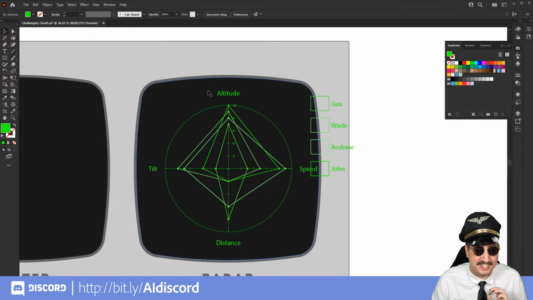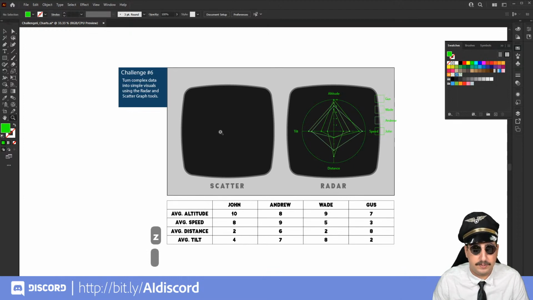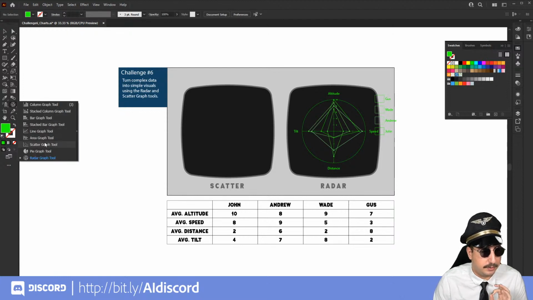And yes, bogey at 7 o'clock, this is what that would be used for. You can see that it's going to tilt to the left, altitude to the top, speed to the right, and then distance at the bottom. So now, what we're going to do is work on the side over here, and we are going to create a scatter graph. I just want to make sure that we have time to do that.